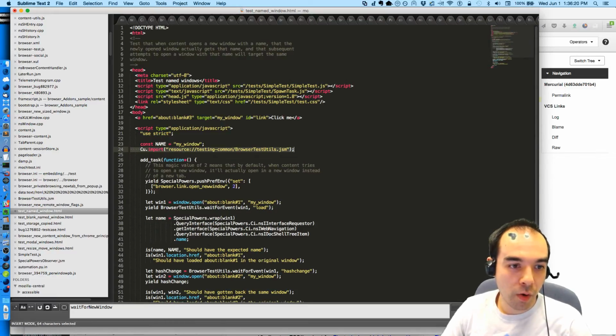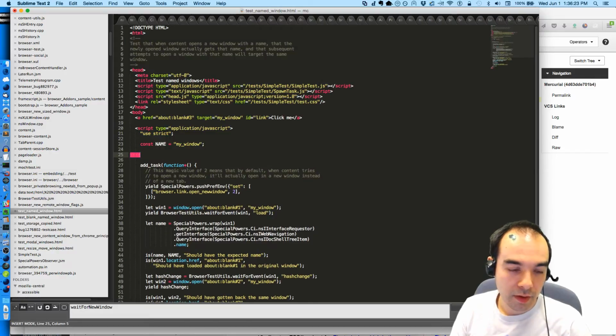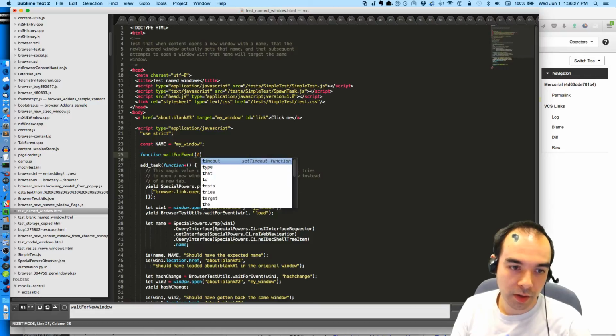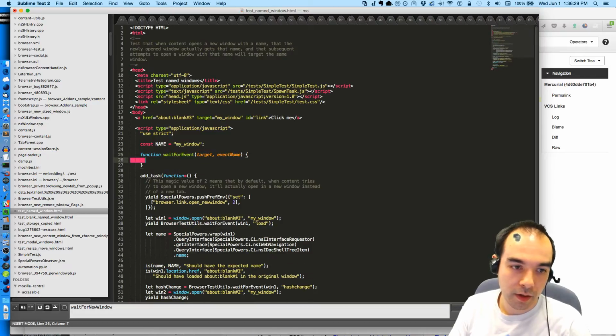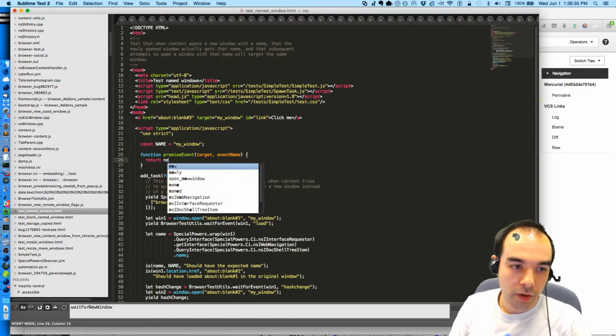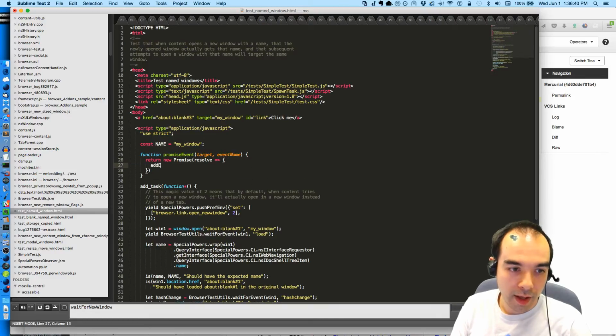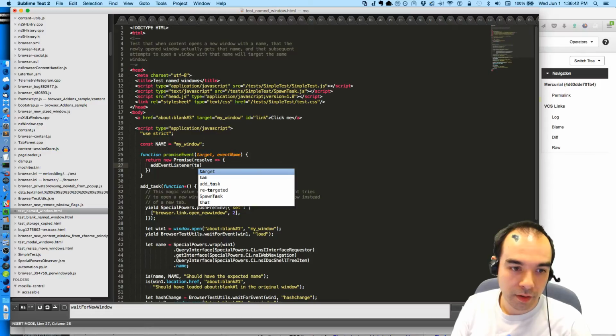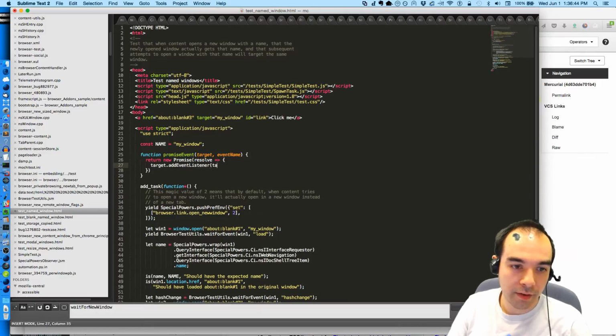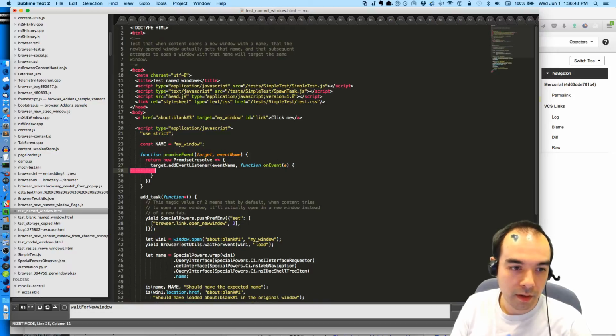So I have to build my own handy function. Function waitForEvent, target, event name. I'll call it promiseEvent. Return new Promise, resolve. Add event listener: target.addEventListener, event name, function onEvent(e), and we're going to resolve e.